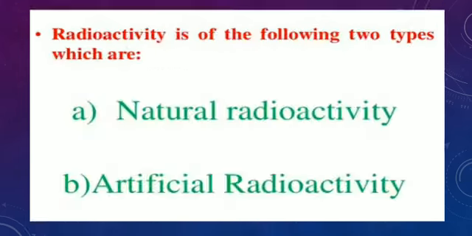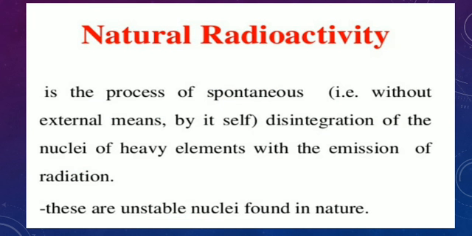Now radioactivity is classified into two types. One is natural radioactivity, another one is artificial radioactivity. See, natural radioactivity and artificial radioactivity. Okay, students, these are the types. Now the first one is natural radioactivity.